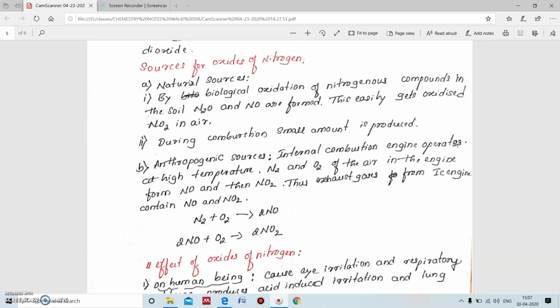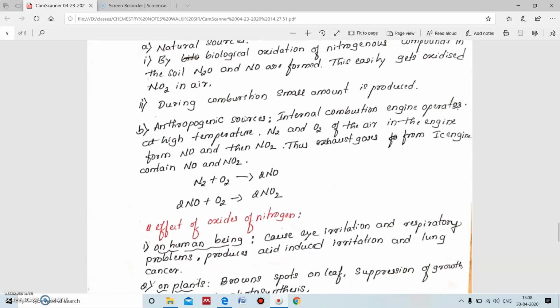In the natural sources, the biological oxidation of nitrogen compounds in the soil releases nitrous oxide and nitric oxide. Whatever nitric oxide and nitrous oxide is released into the atmosphere can easily get oxidized in the atmosphere, and they are converted into nitrogen dioxide. During combustion, a small amount of nitrogen dioxide is added into the atmosphere.